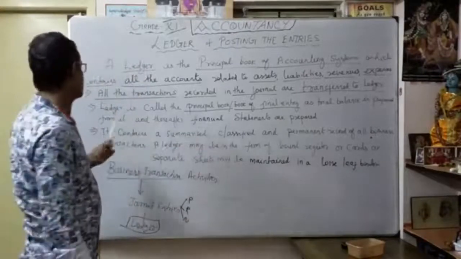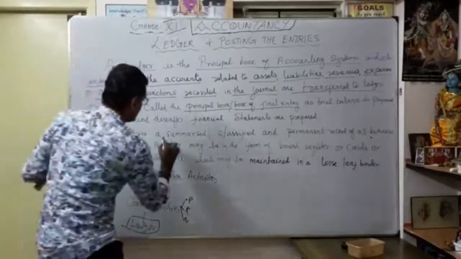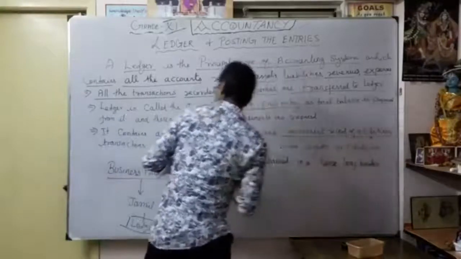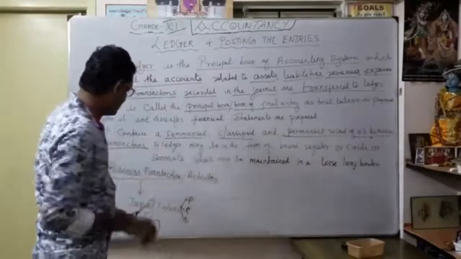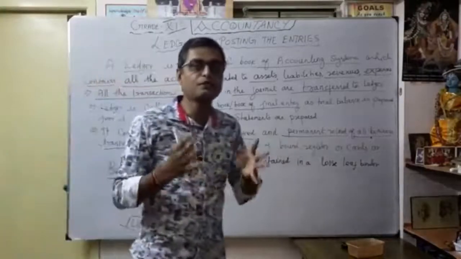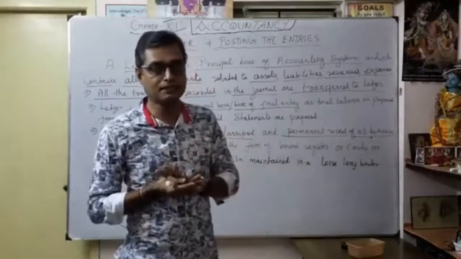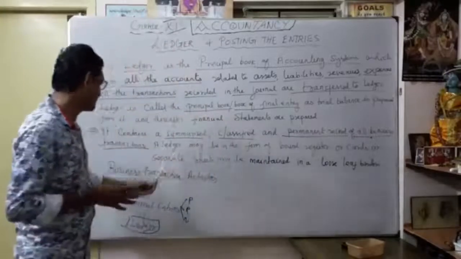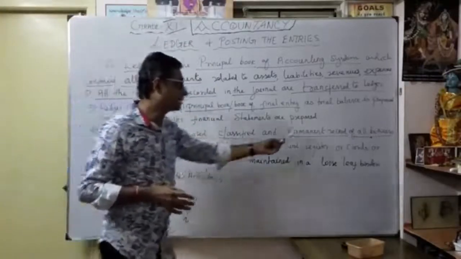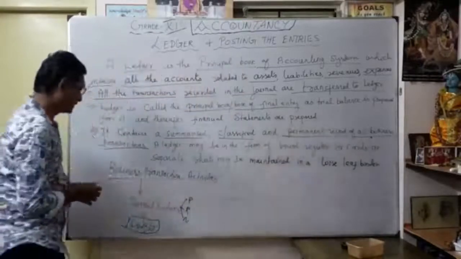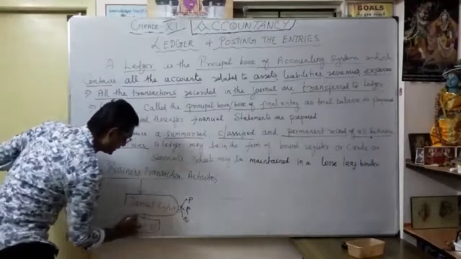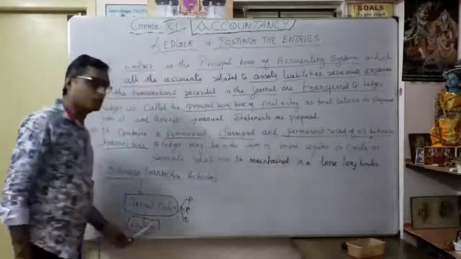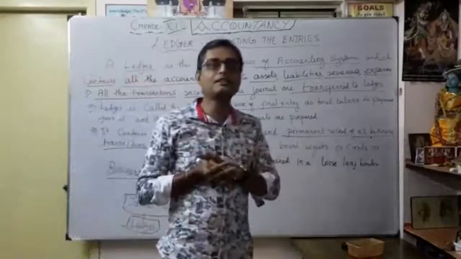What is the reason we are preparing the ledger account? It contains a summarized, classified and permanent record of all business transactions. What is summarized? Here we summarize our total sales, total purchases, total expenses, and revenue. A journal entry is just a single transaction; in the ledger, we summarize all the transactions. From the journal we know only today's sales.